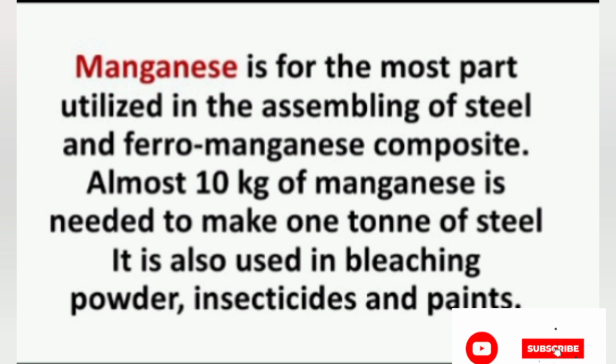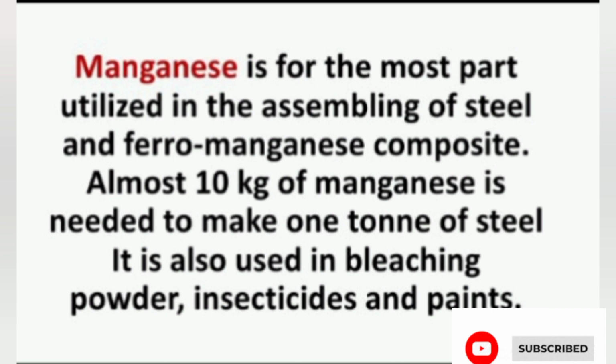Manganese is mainly used in the manufacturing of steel and ferromanganese alloy. Nearly 10 kg of manganese is required to manufacture 1 ton of steel. It is also used in the chemical industry for making bleaching powder, insecticides, cells of dry batteries and tiles. It is also useful in the leather industry, glass industry, matchbox industry, photography, china clay utensils, and colored bricks.